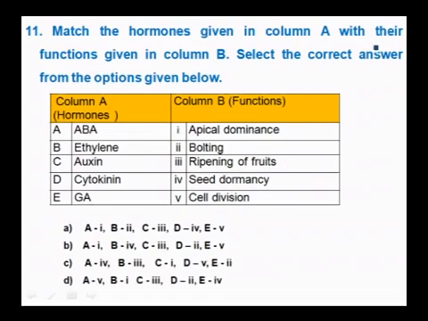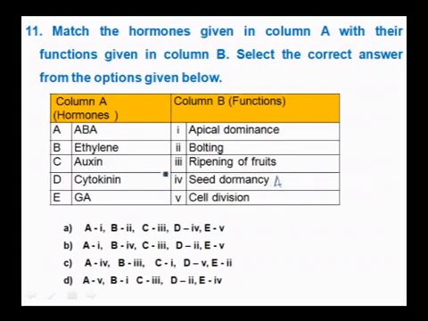Next question: match the hormones given in column A with their functions given in column B. Select the correct answer from the options given below. Column A has the hormones, that is plant growth regulators, and column B has their functions. ABA, what does it do in group B? ABA helps in seed dormancy. So, A.